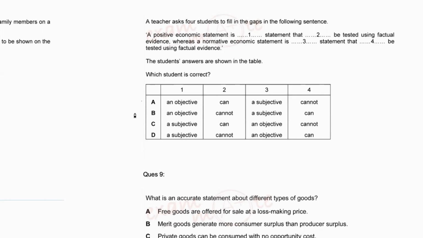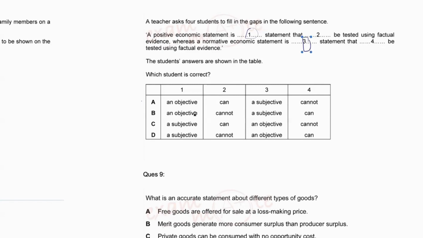So this is also a very easy scoring question. You just need to know the definitions for these, right? Once you know the definition, you can ace it anyway. Understand that positive economic statement is objective, whereas normative economic statement is subjective. So we know what to fill in option number 1 and what to fill in option number 3. This should be objective, this should be subjective.